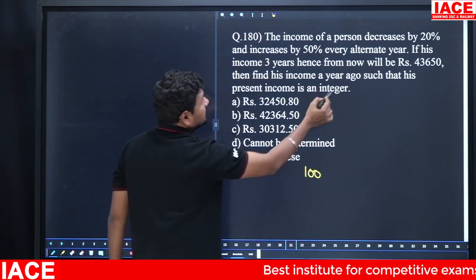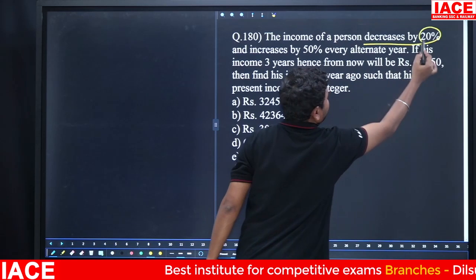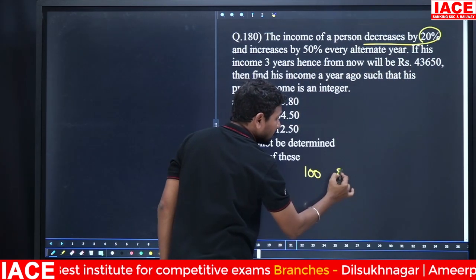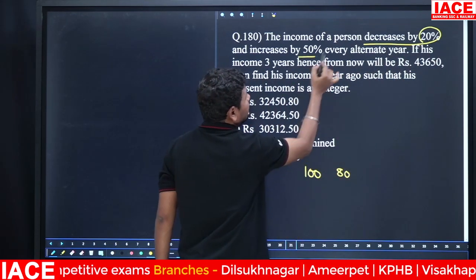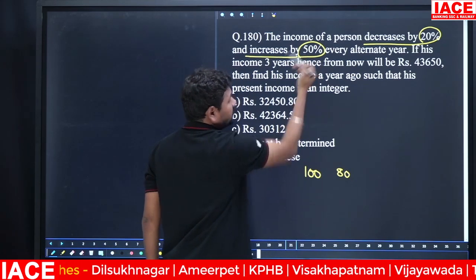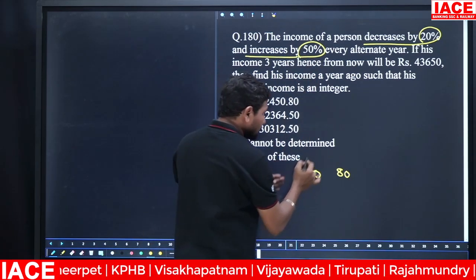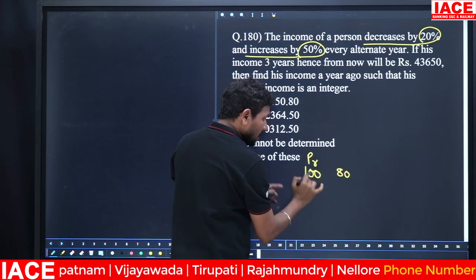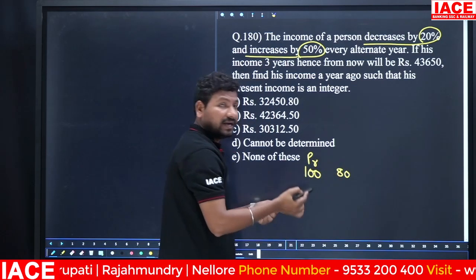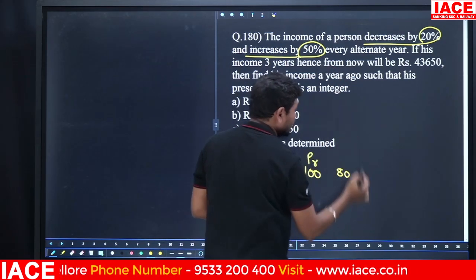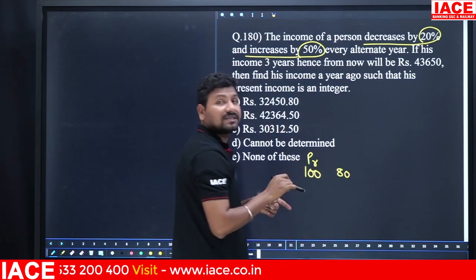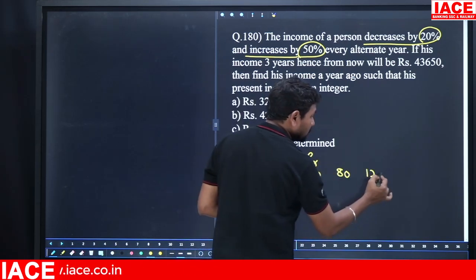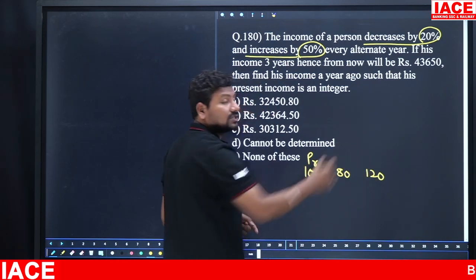Then 20% first decreases by how much percentage? 20%. Next year his income is 80. Next year his income is going to be incremented by how much percentage? 50%. Present is 100. Next year is 80. The next year is 50% incremented, means 50% of 80 is 40. 40 plus 80 is equal to how much? 120.